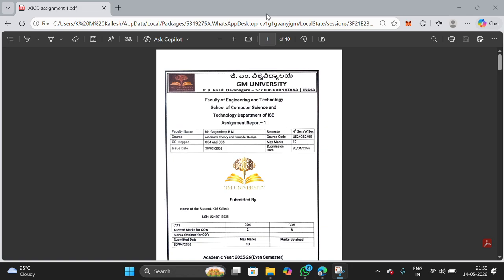Hello everyone, myself Kalesh. I am explaining about the automata theory and compiler design assignment on lexical analyzer and recursive descent parser for mini ATC language. This project is developed to understand compiler concepts such as lexical analysis, deterministic finite automata, context free grammar, and parsing techniques.